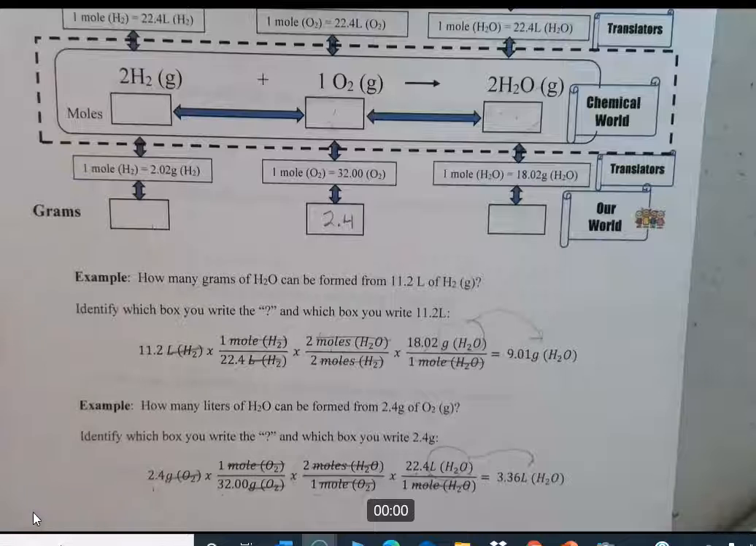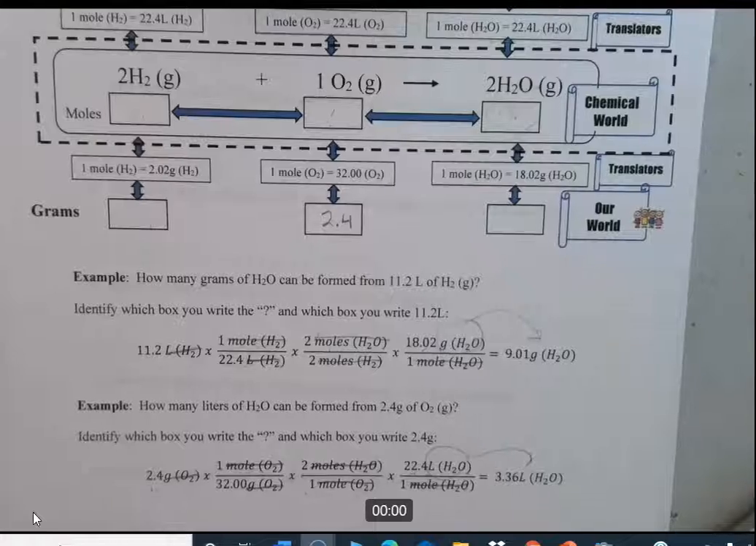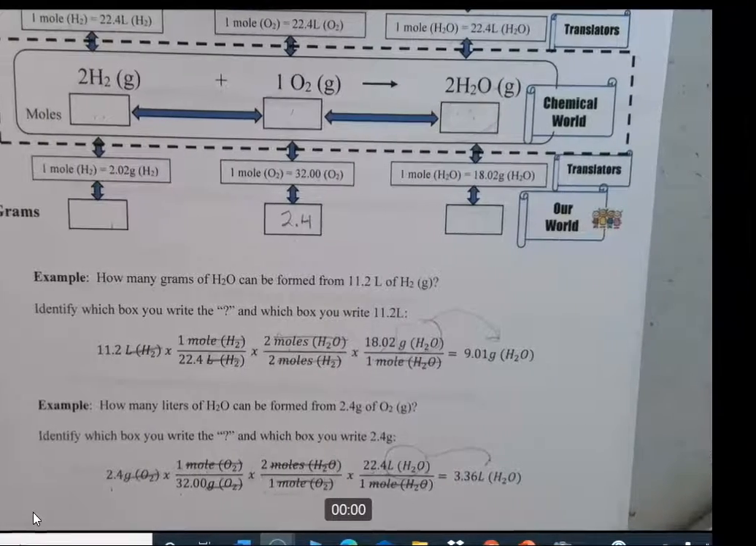So these are fairly similar to what we did last week. You just now have an added possible reactant or product in the form of liters of gas.